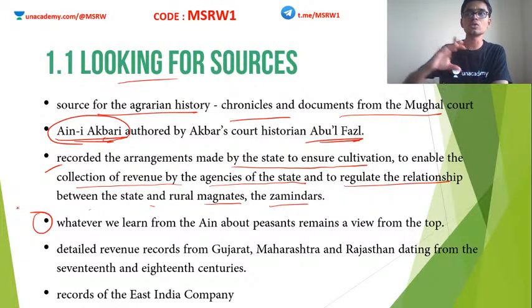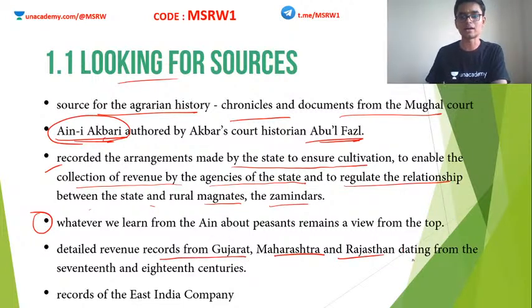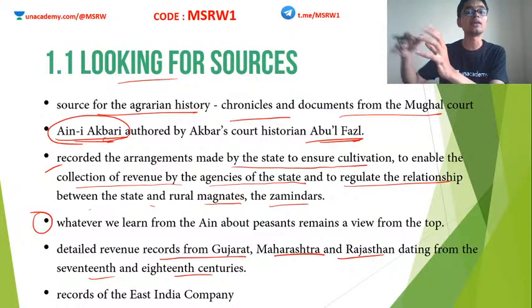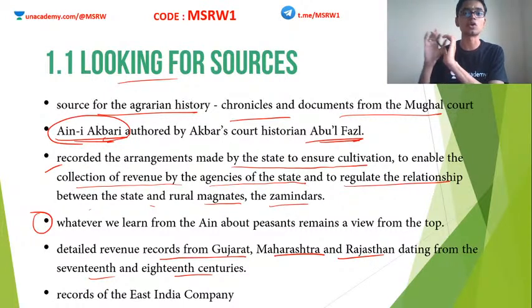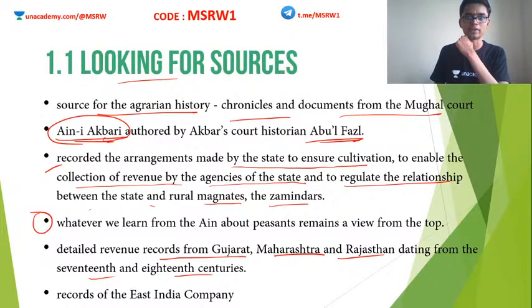In order to eliminate this defect, historians often read the Ain-i-Akbari along with some other sources of evidence. These sources include the revenue records in Gujarat, Maharashtra, Rajasthan, etc., dating from the 17th and 18th centuries. Rather than going by a single source, they often append it with other sources or materials, and together they can construct a very beautiful idea of what happened.